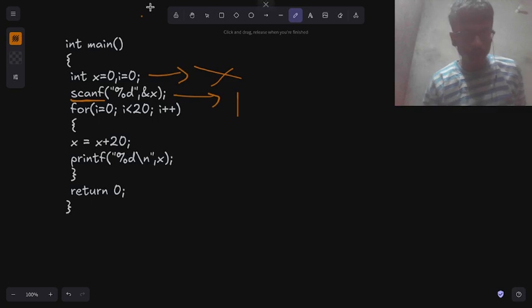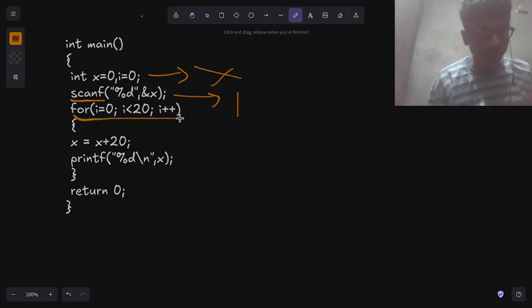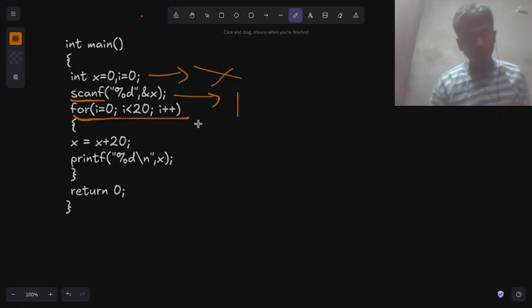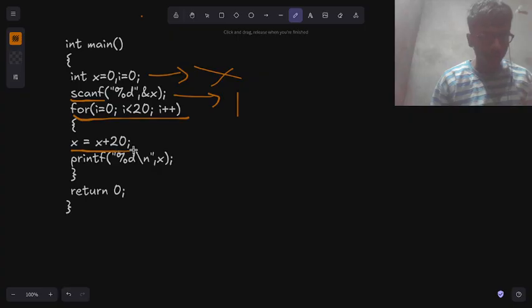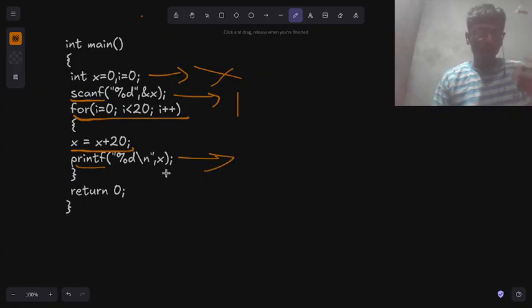Okay, and then there is a for loop. I don't think this matters with any input or output. And then we are just adding 20, and then there is a printf, and this is the output process in this C program.